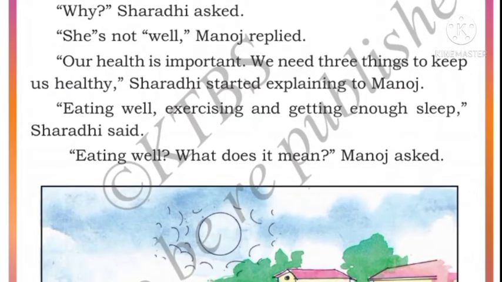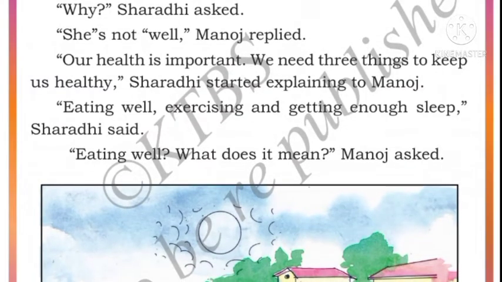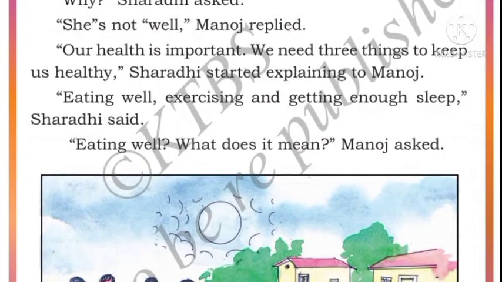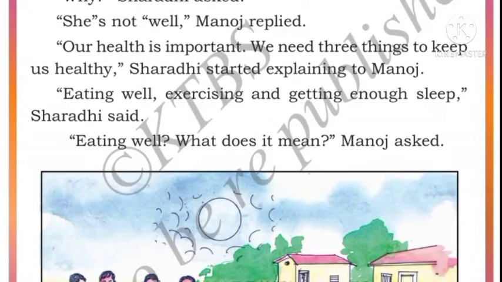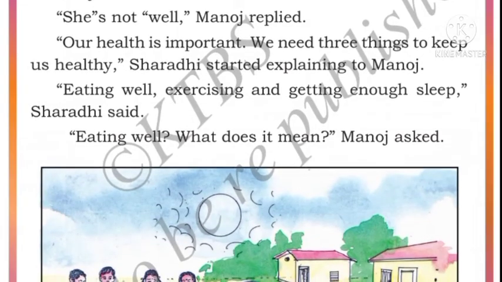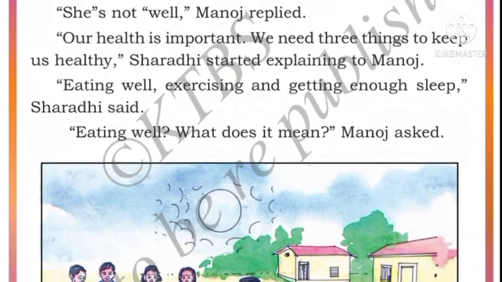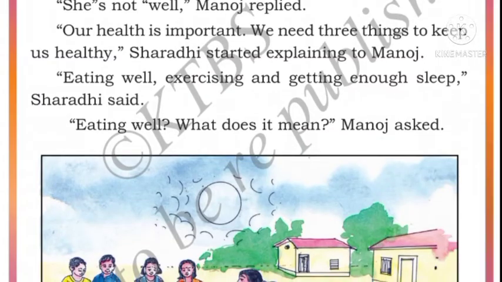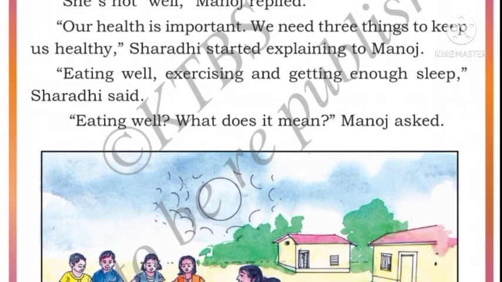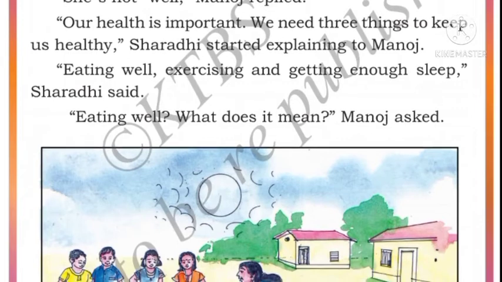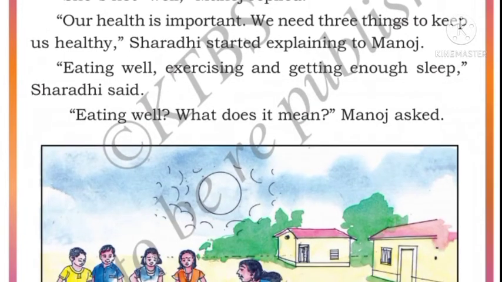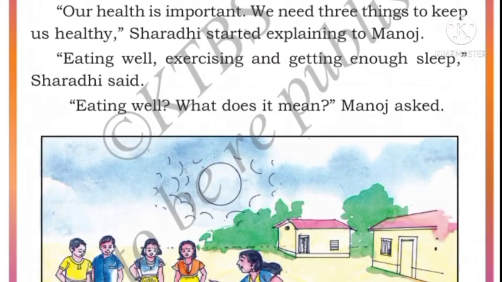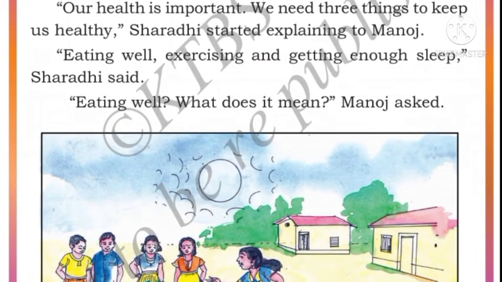We need three things to keep us healthy. So we need three things to keep us healthy. What are the three things? Eating well, exercising, and getting enough sleep. So if we do these three things, we will be healthy. Eating well, what does it mean? Manoj asked. When Sharadhi said that eating well, exercising, and getting enough sleep keep us healthy, Manoj is asking, eating well means what?